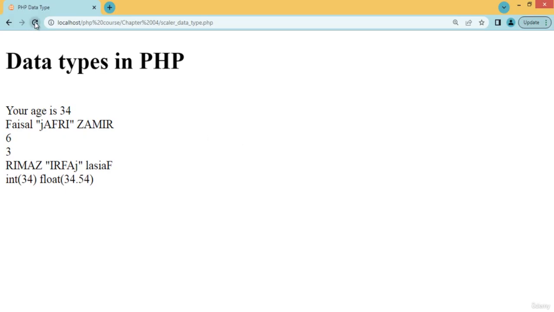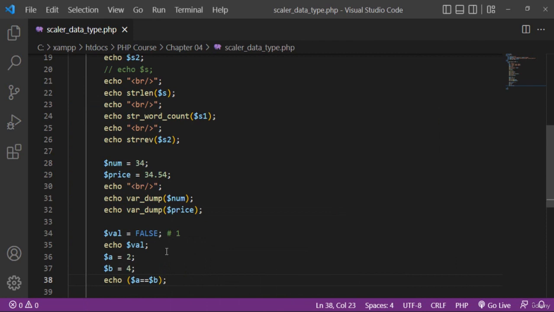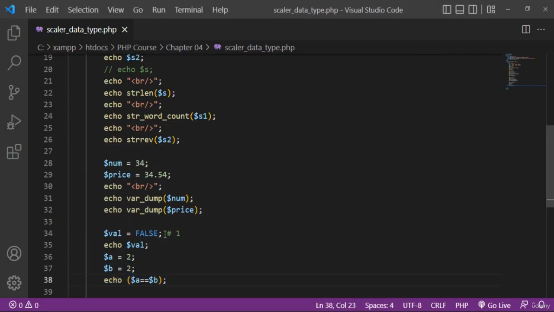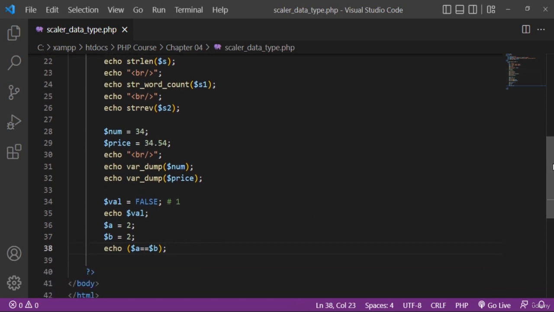Refresh, you can see that nothing is displaying, because this is not true. For example, if I provide a value so that these are equal to each other, it will display the result in Boolean value fashion. You can see that 1 is displaying here. In PHP, 1 means true and nothing means false. In some cases 0 is displaying, 0 means false.